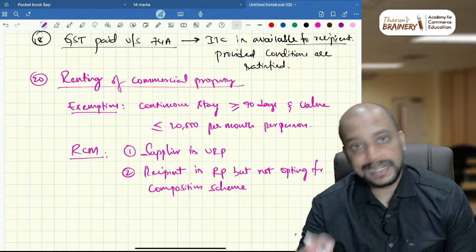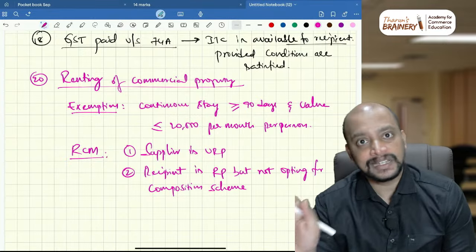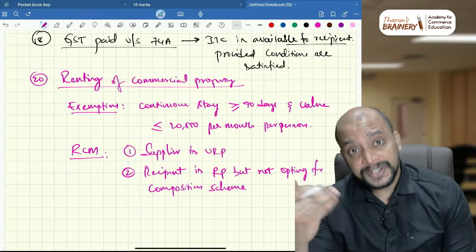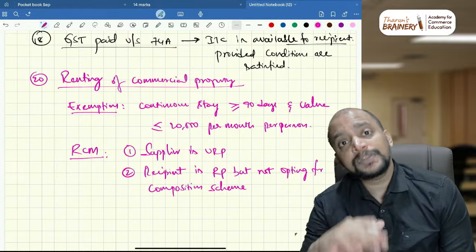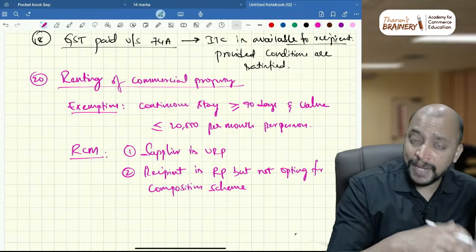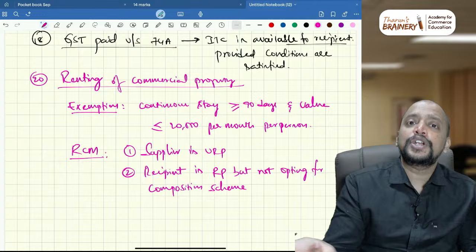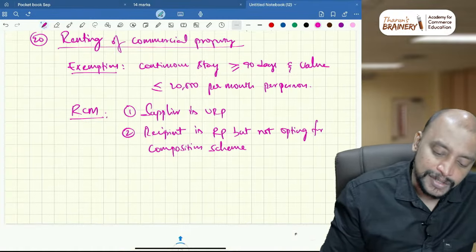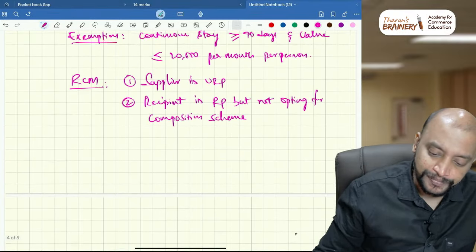See, first supplier is unregistered, recipient is registered, RCM. But if the recipient is registered but opting for composition scheme, means no RCM. Wherever there is no RCM, it will be FCM. If it is FCM, supplier should pay. But what if supplier is unregistered? No need to pay GST in that case. Okay, so that is the point.